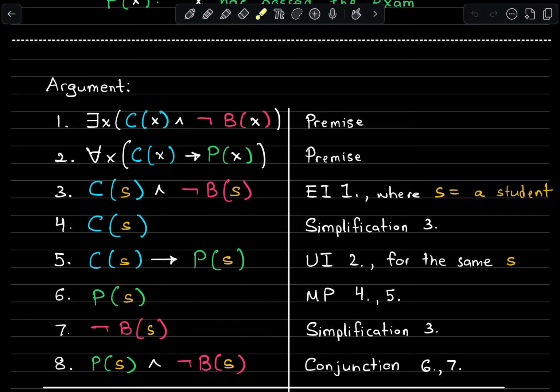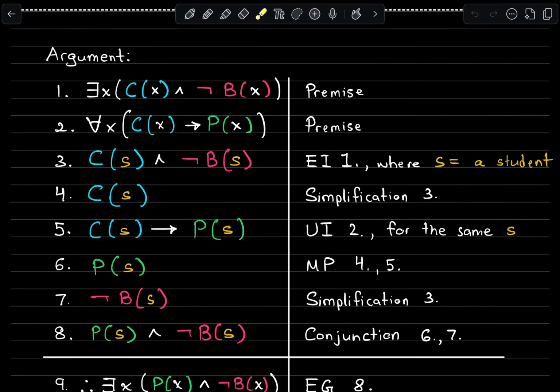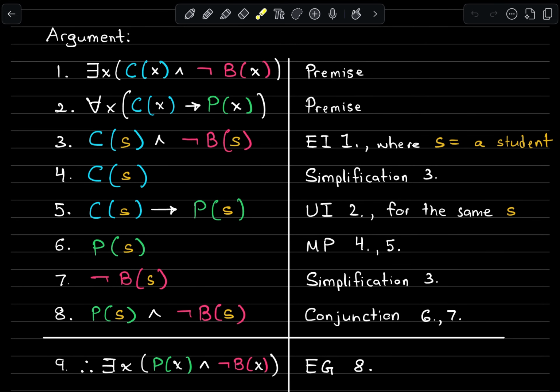But we want to make not just a claim for this specific person S, we want to make a more general claim about just some person, an anonymized claim. So we can use existential generalization to replace that S with x, and we can say, well, there is some person x who has passed this exam and has not read the book.